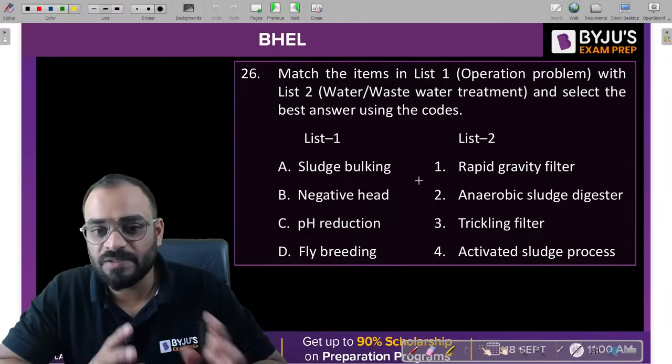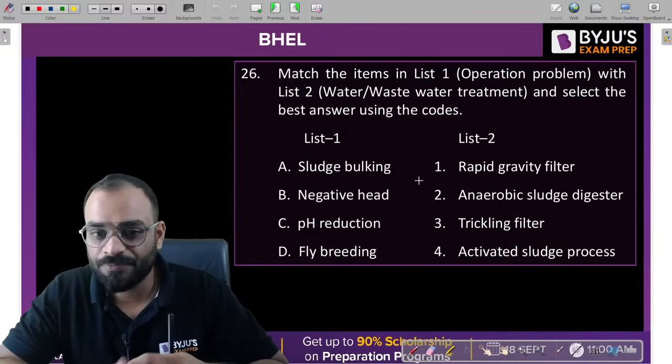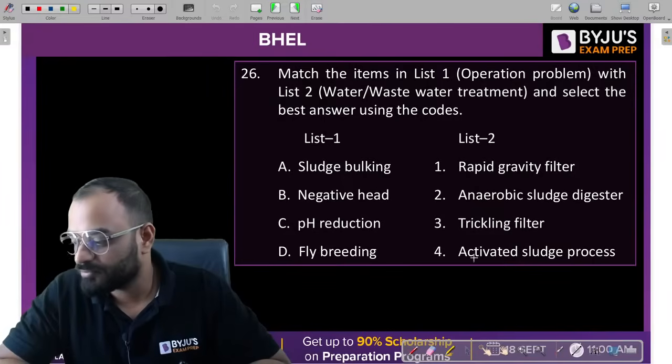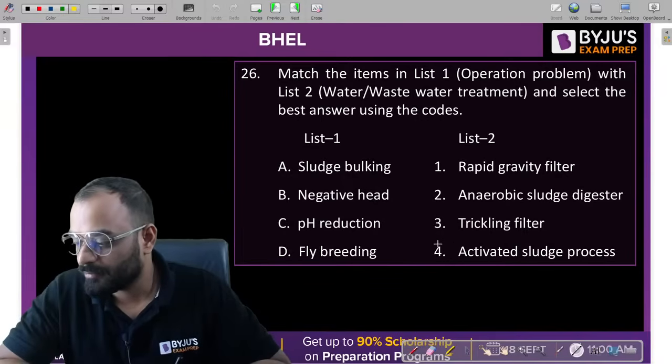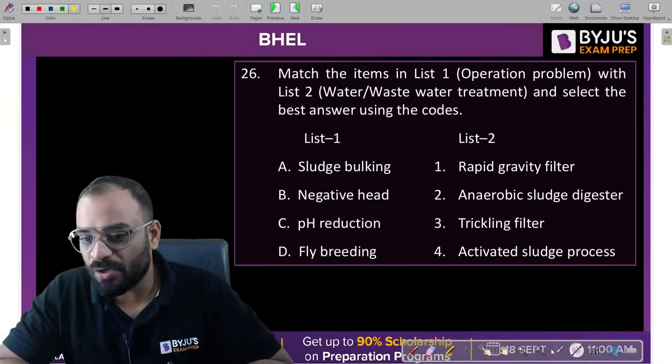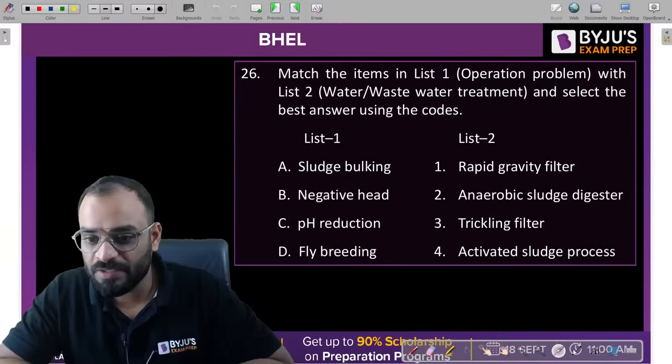Sludge bulking will occur in which particular treatment unit? Anyone who can tell me, guys? Anaerobic sludge digester?